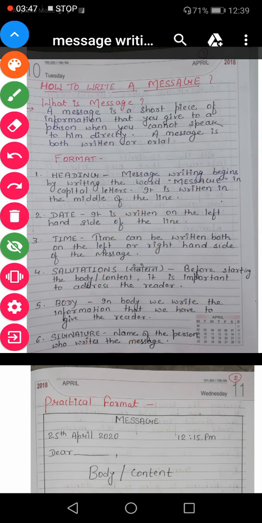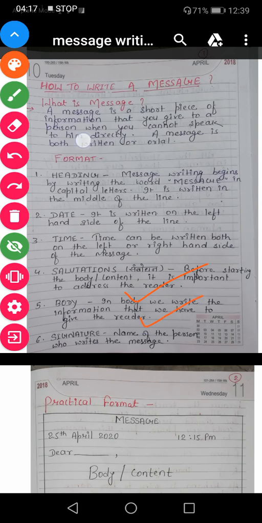Okay. Now comes salutation. What is salutation? Salutation is sambodhan. It is the address of the person to whom we are writing the message. Suppose you are writing the message to your mother, you will write the salutation, dear mother. Suppose you are writing to your father, then it will become dear father. Clear? So in this way the salutation is written.